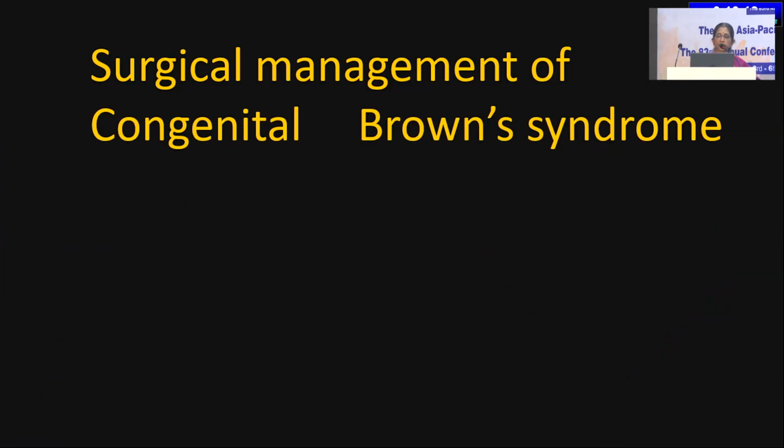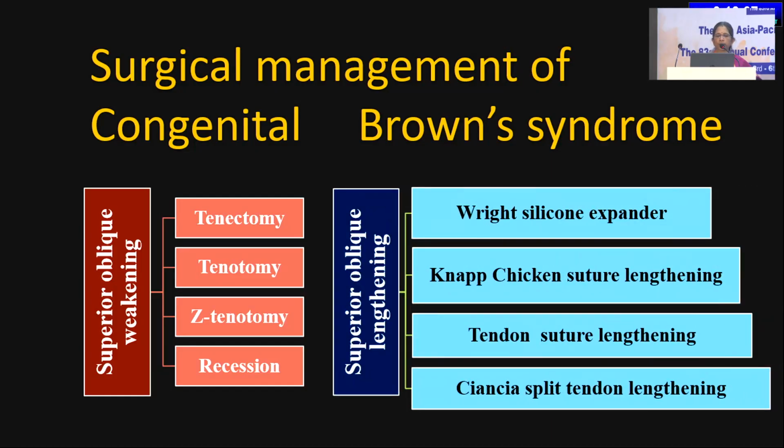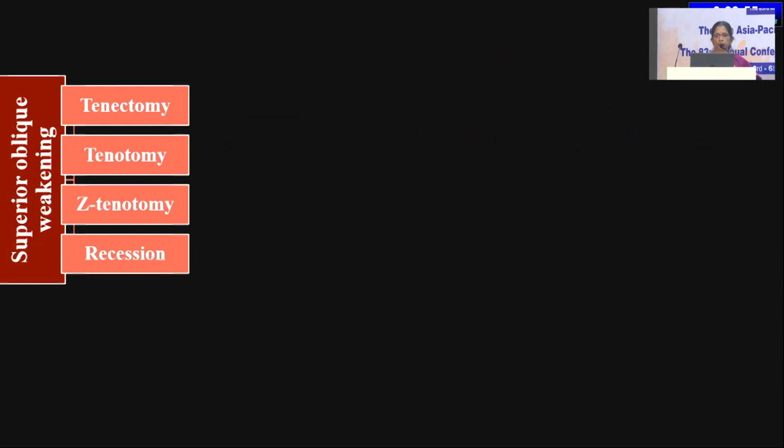So coming to the surgical management in congenital Browns, we have various options. You can weaken the superior oblique by tenectomy, tenotomy, Z-tenotomy, or recession. Or we can lengthen the superior oblique, thereby decreasing its function, by silicone expanders, Nap Chicken suture or tendon suture lengthening, or CNCR split tendon lengthening.